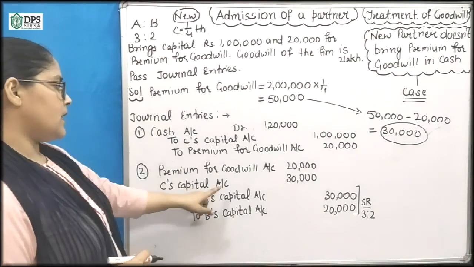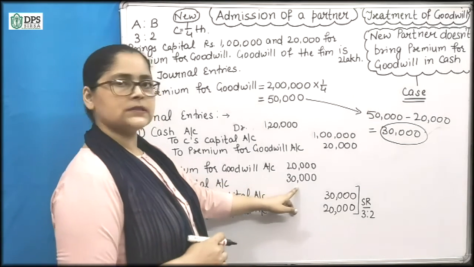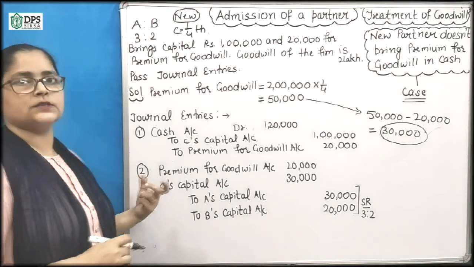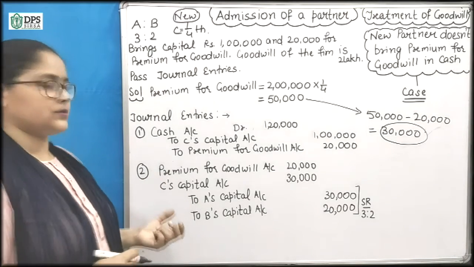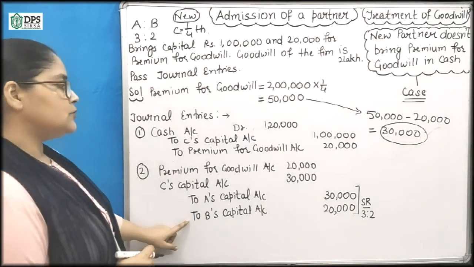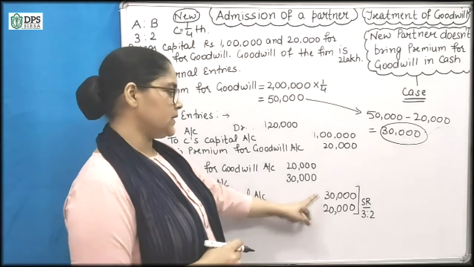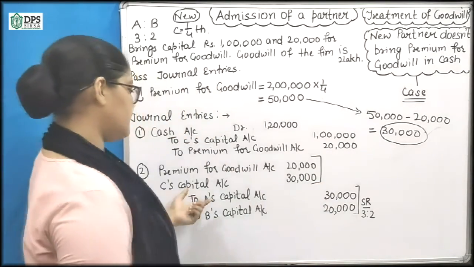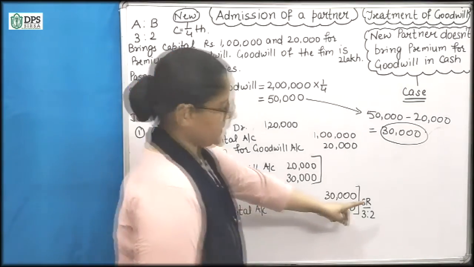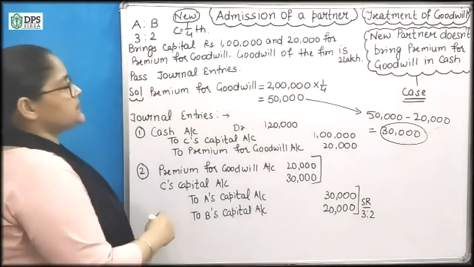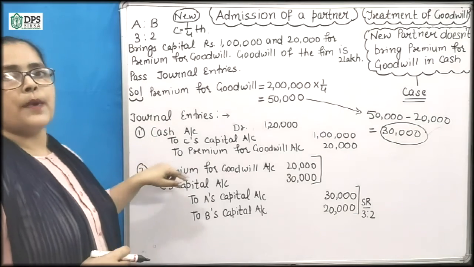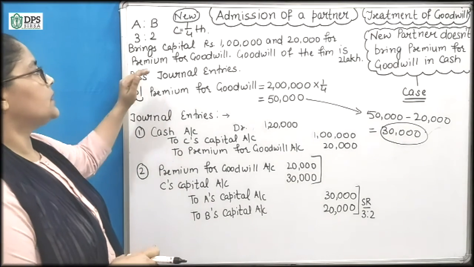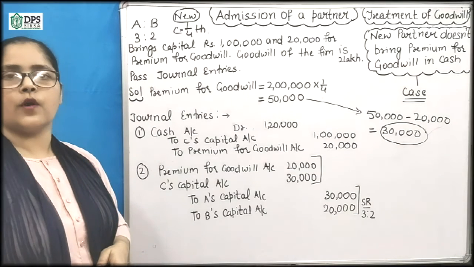So C's capital account debit 30,000, the remaining amount that he is not bringing in cash. To A's capital account, to B's capital account, total 50,000 will be distributed between sacrificing partners in the sacrificing ratio. So this is the case where a partial amount is brought by the new partner as premium for goodwill.